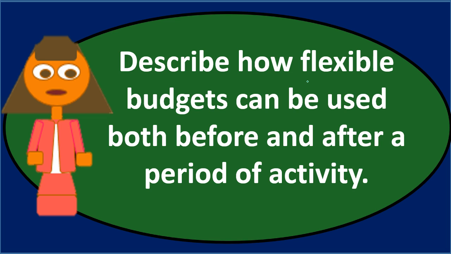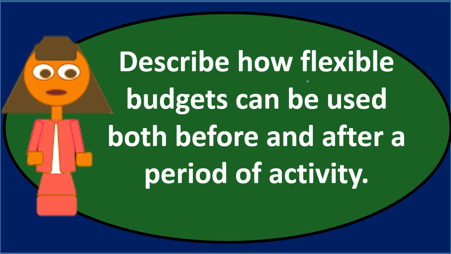Now, once we have that, then we could say, okay, why would we use that before the actual period, and why might we use that after the period? Note that before the period starts, we don't really know what's going to happen in terms of production level. We're just guessing, we're budgeting for that. We don't know how many units are going to be produced. So we might use a flexible budget beforehand so that we can do what if analysis. What if this amount was produced? What if a lower amount was produced? And then we can do analysis and make decisions.